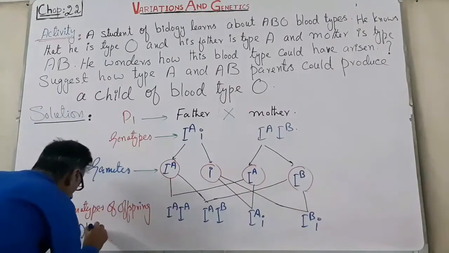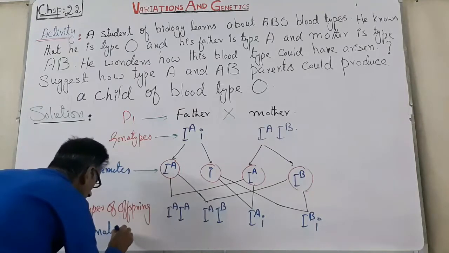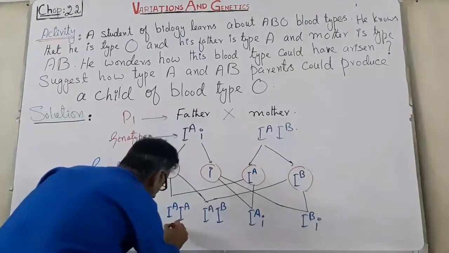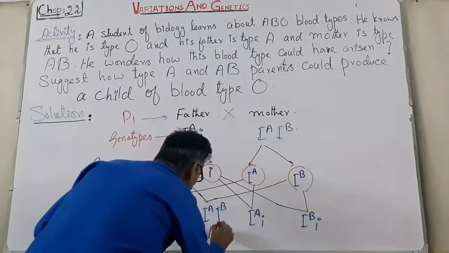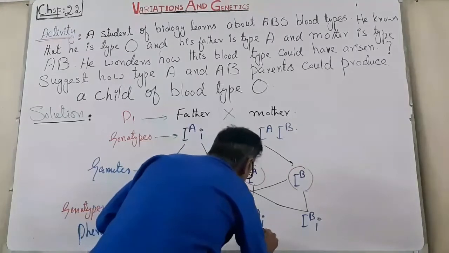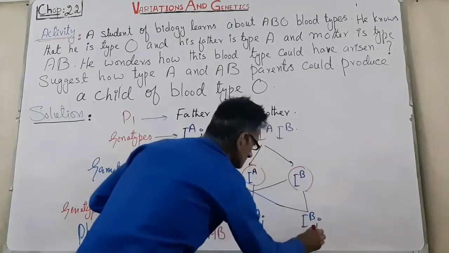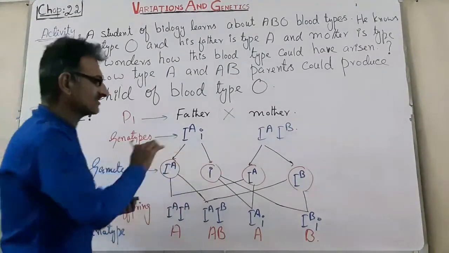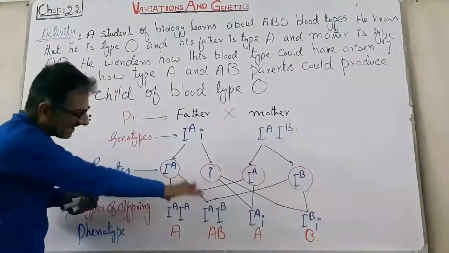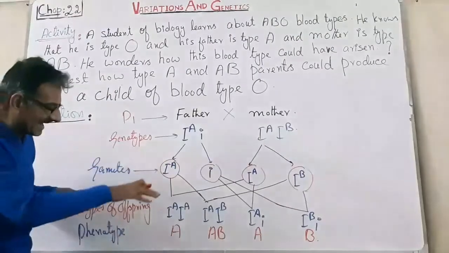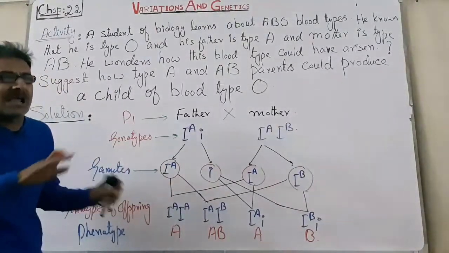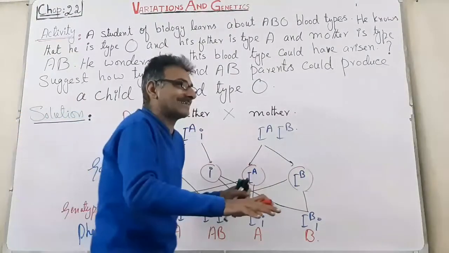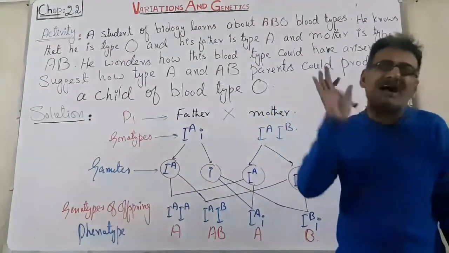Phenotypes. This is A phenotype, this is AB phenotype or blood group, this is the A blood group, and this is the B blood group. And so, in the offspring, we see that there is no O-type child. And it seems that this is the case of Bombay phenotype.